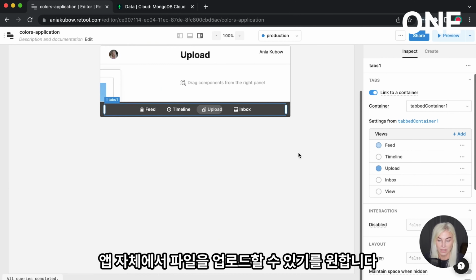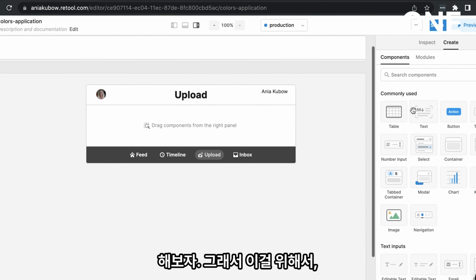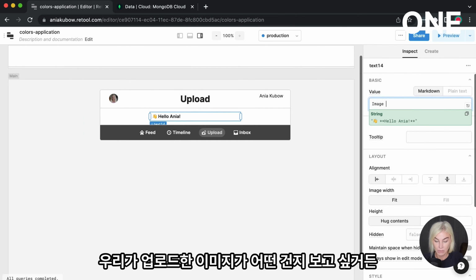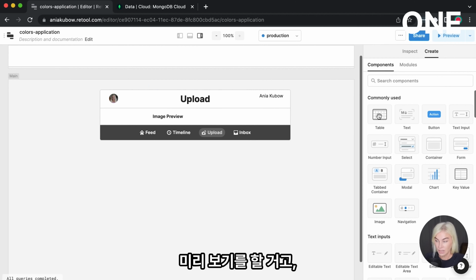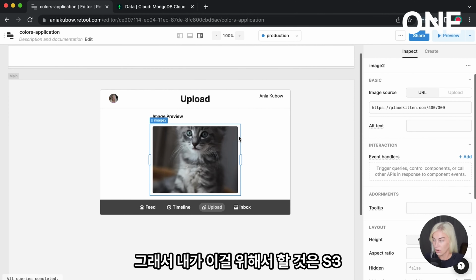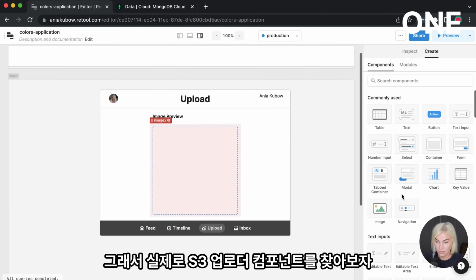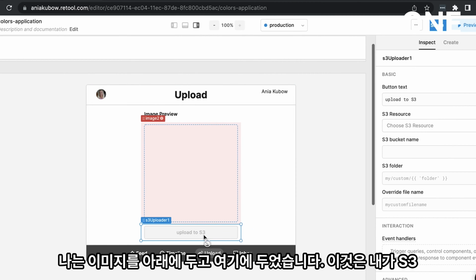So one last thing to do, I want to be able to upload things from the app itself. Let's do it. So for this, I'm actually going to have an image preview because I want to see what image we have uploaded. So we're going to have an image preview like so, and then I'm just going to have an image. But of course, the image won't really show up unless we have something to show in here. So what I'm going to do for this is say that we're going to get the S3 uploader. So actually, let's find the S3 uploader component and just put it here under the image.